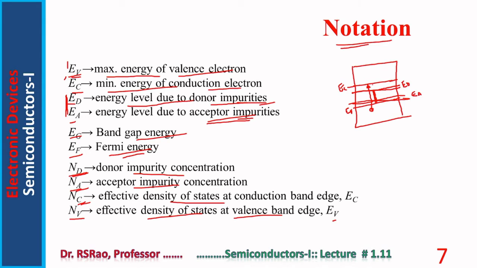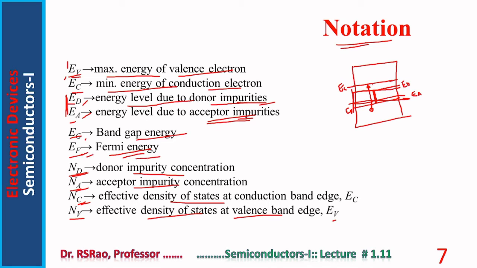Reduction in the forbidden band gap means more possibility, more probability for a valence band electron to move into the conduction band, thereby raising the conductivity. So ED, EA, EG. EG means band gap energy.